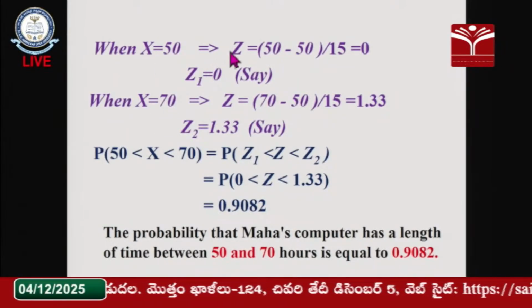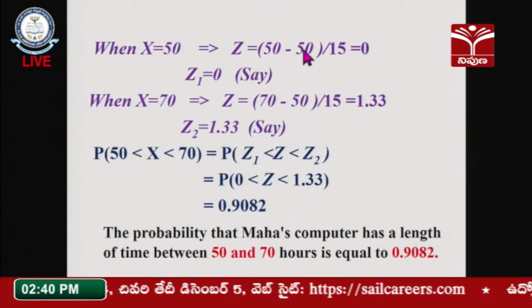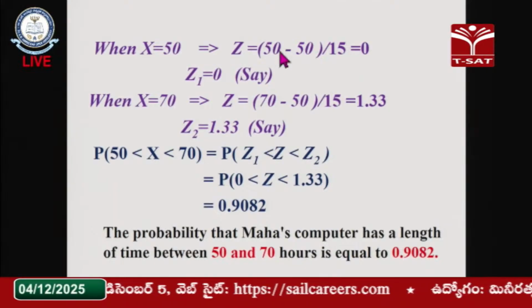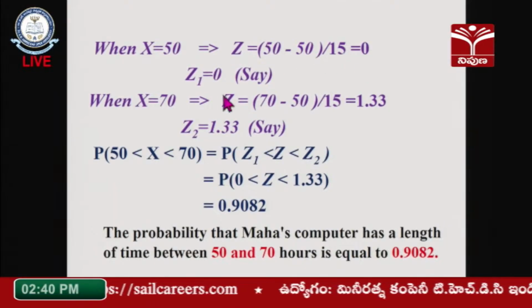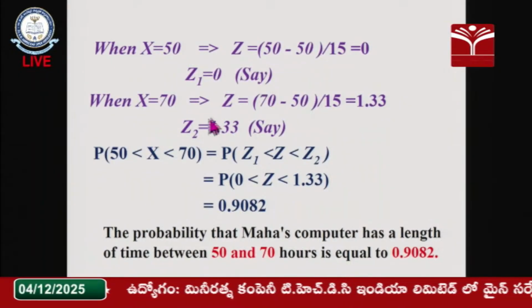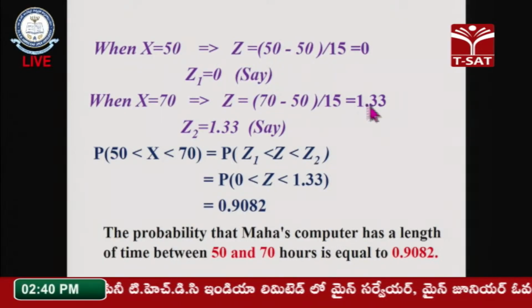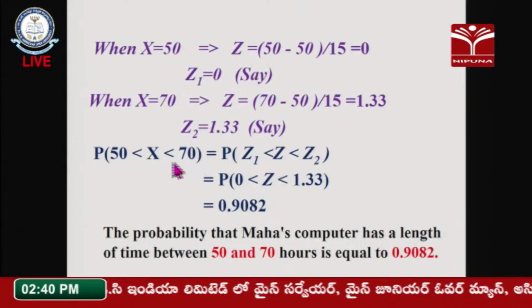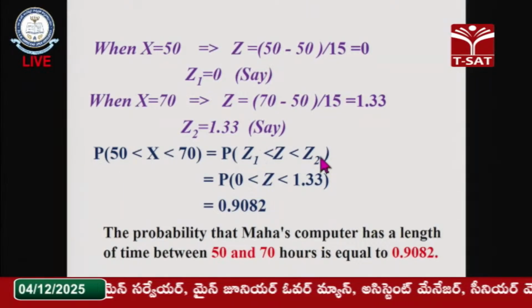When x is 50, my formula gives 50 minus 50 by 15, that is 0, since 0 divided by something is always 0. So I can say Z1 is equal to 0. When x is equal to 70, my z value is 1.33. So my x values are transformed in terms of Z1 and Z2.